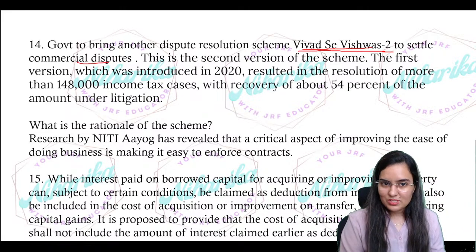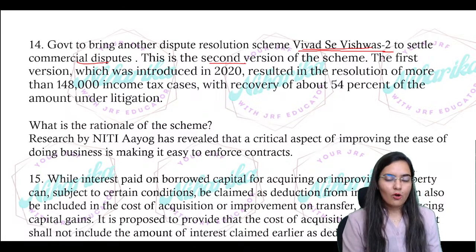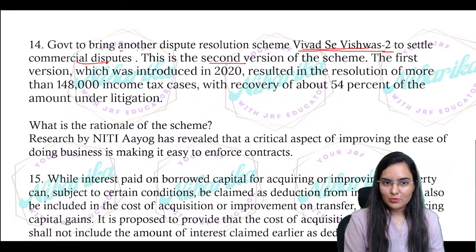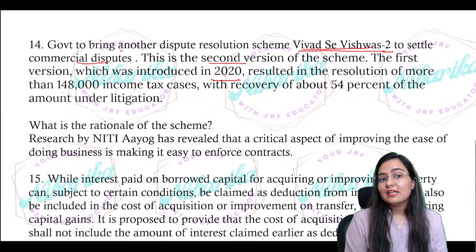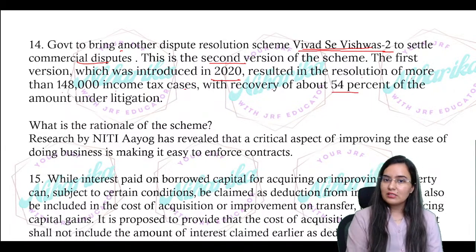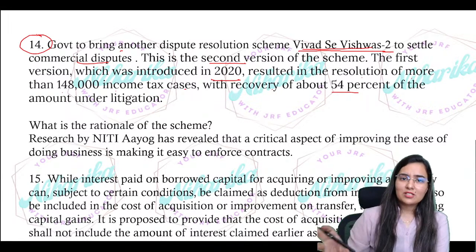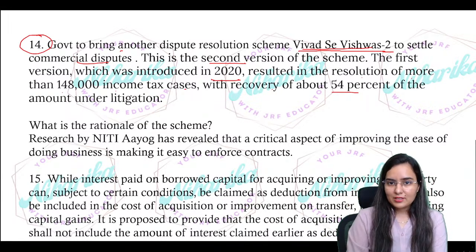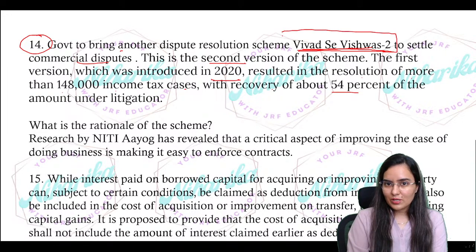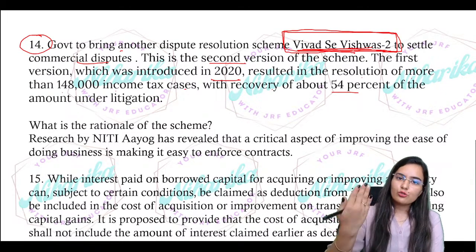Now from this year, Vivad se Vishwas 2, that is 2.0, basically the second version, is also emerging to settle commercial disputes. This is the second version of the scheme. Obviously, the first version was introduced in 2020, that we have studied, resulting in the resolution of more than 148,000 income tax cases with a recovery of 54 percent under the litigation. So this is not too hi-fi an amendment, but you should know only this point, that Vivad se Vishwas 2, the second version, is also launched.